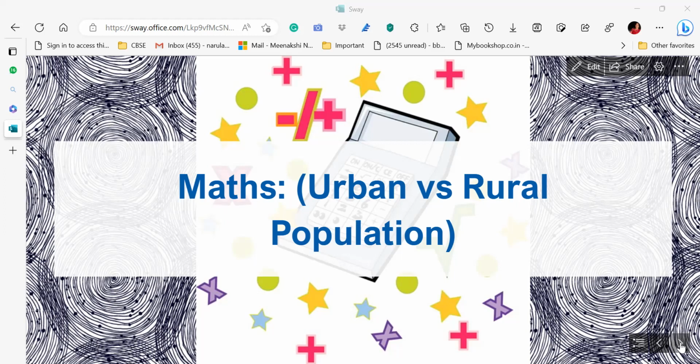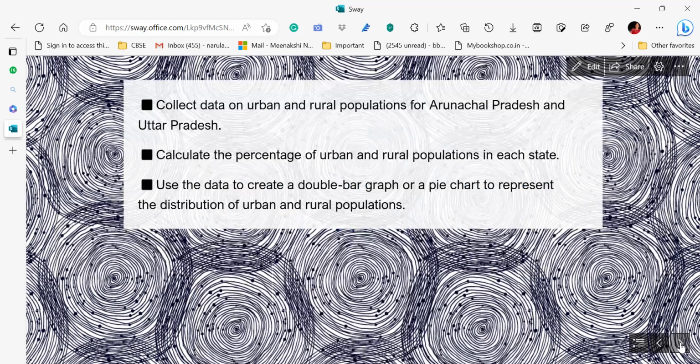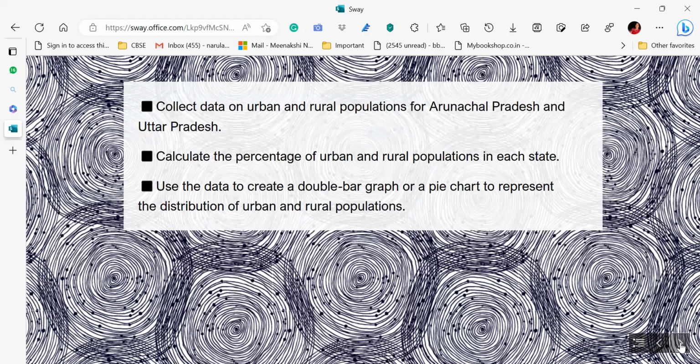Now, what the students are expected to do is, we want our students to collect data on urban and rural populations of Arunachal Pradesh and Uttar Pradesh. They can go ahead, they can research, right? Or if the children are younger, in the junior classes, primary classes, you can provide them with the data. With the given data, they have to interpret and present it in different forms, maybe data handling, bar graphs, pie charts, or whatever you have done. Different data handling is there for third, fourth, and fifth, right?